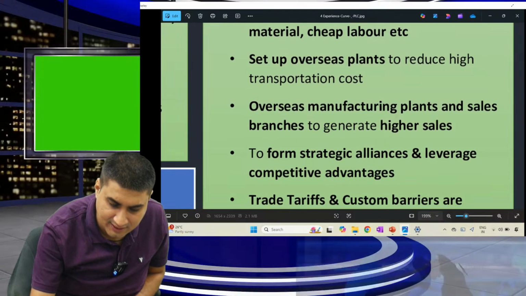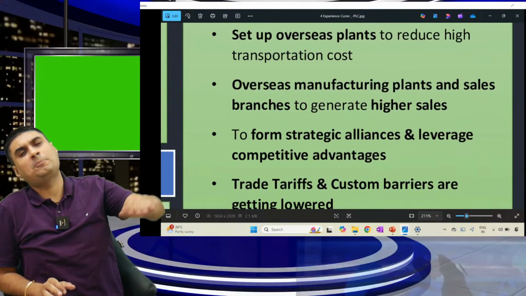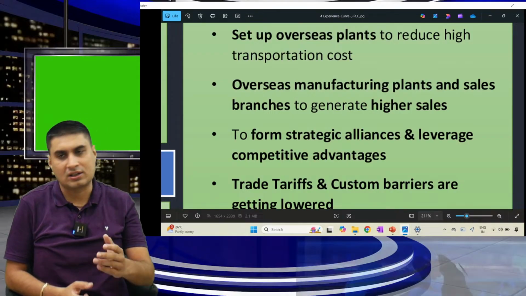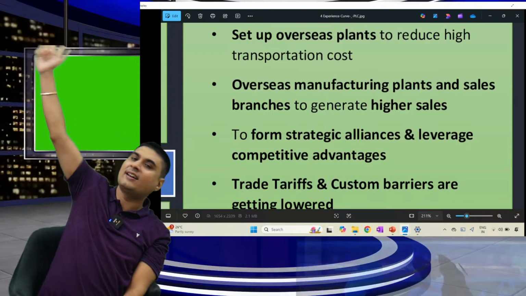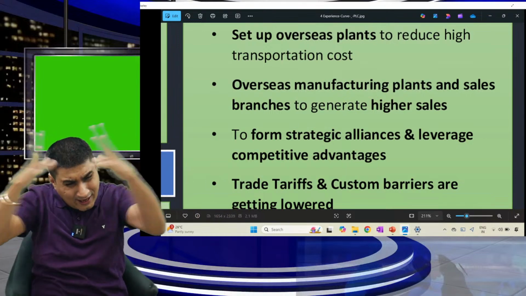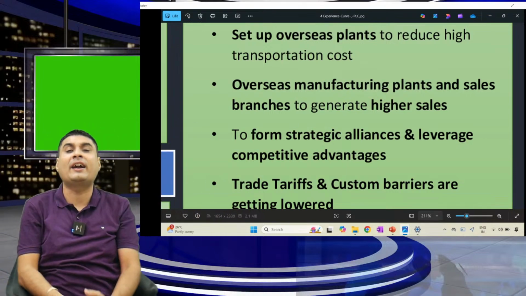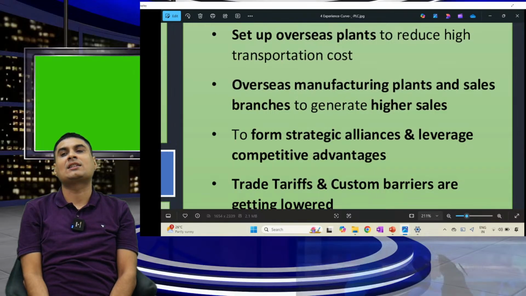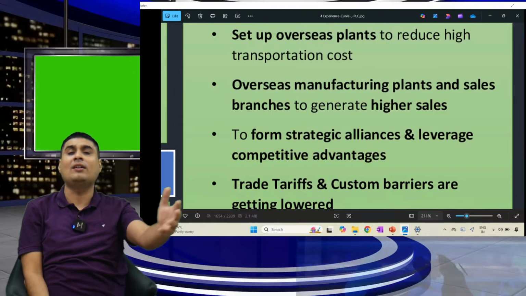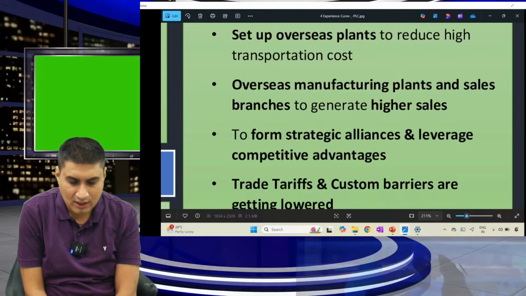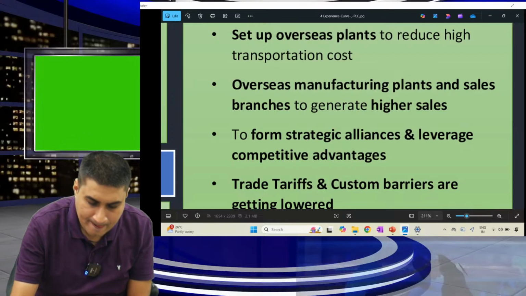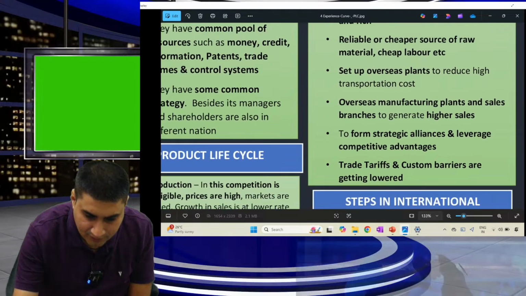Are you clear? Yes, sir. Setting up an overseas plant to reduce transportation cost. Setting up an overseas plant and sales branches to generate higher sales. To form a strategic alliance and get competitive advantage. Trade tariffs and customs barriers are getting lowered. Clear? Shall we speak one last time? Read these points, the last four points.